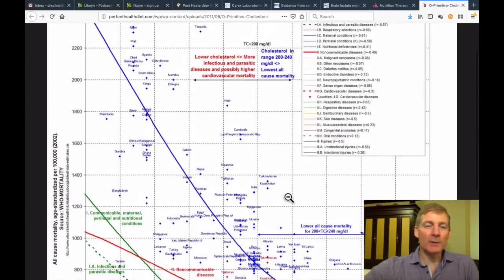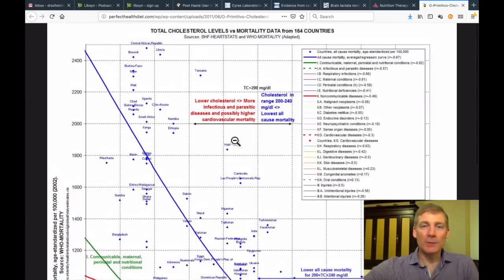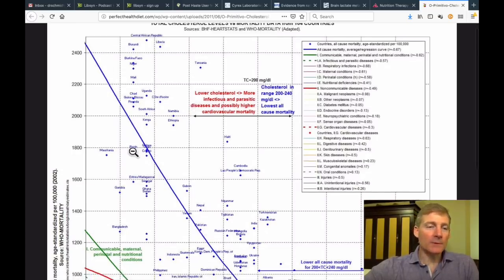Now let's look at these bolded ones. The most important one is this blue one right here, and it says all-cause mortality. At the lowest cholesterol number on the graph, at 150, all-cause mortality is at its highest, at over 2,400 people dying per 100,000 people in the population.